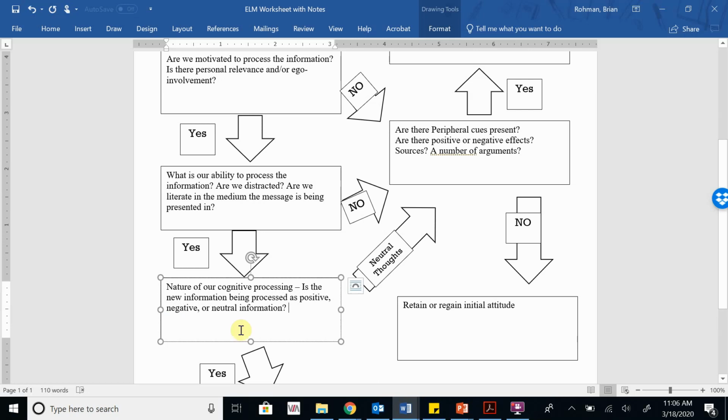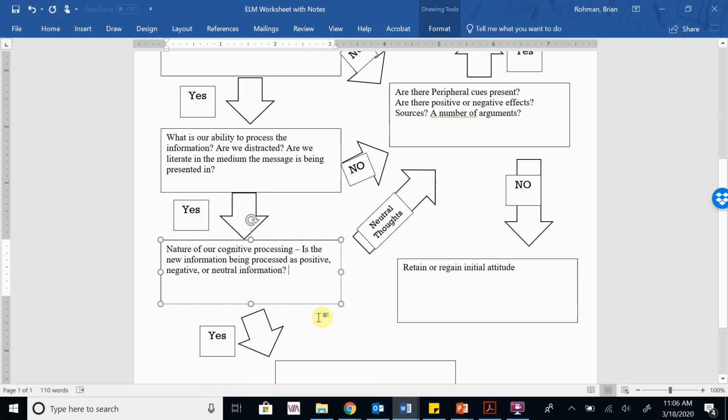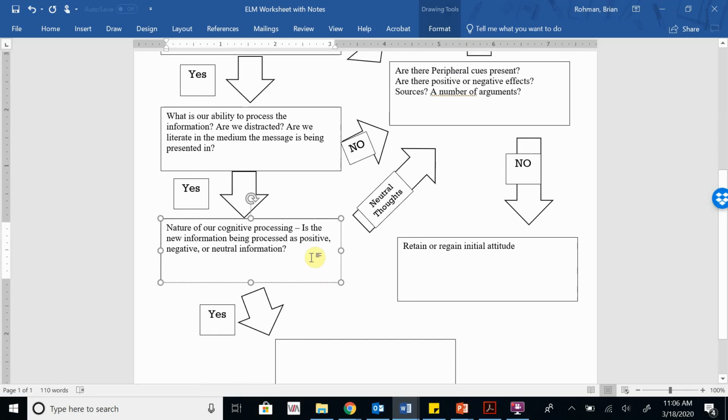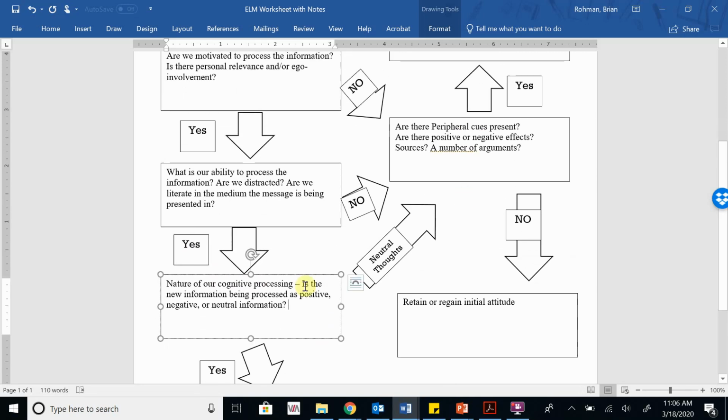So if it's positive or negative and we're still in the central route here, then we're going to go on, we'll finish this out. But let's say it's neutral, right? We get this new information and we process it and we realize we don't really know how to feel about it. We're going to then shoot it into the peripheral route because we can't make a decision on it yet.